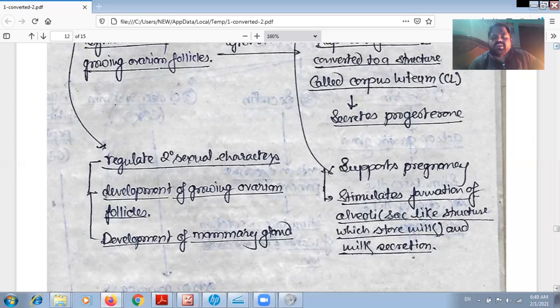However, progesterone supports the pregnancy and stimulates the formation of alveoli, or sac-like structures, which store milk, and milk secretion.